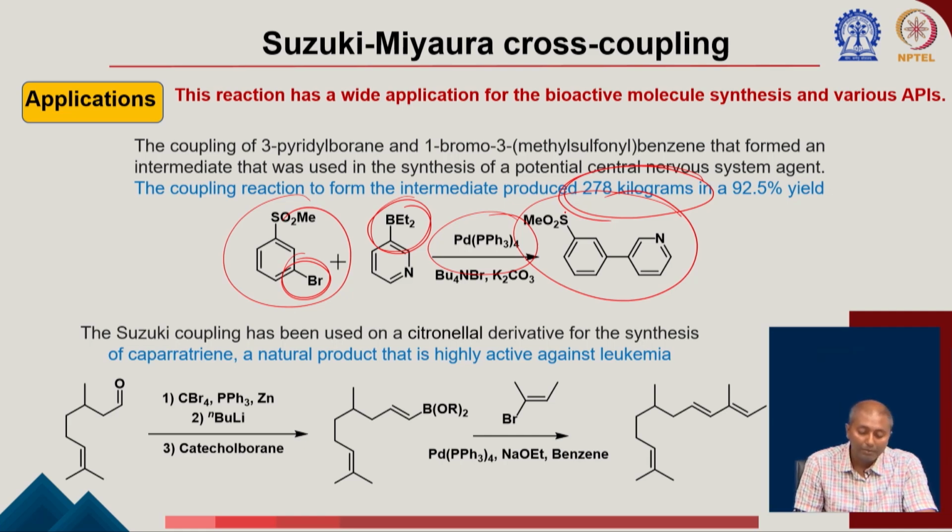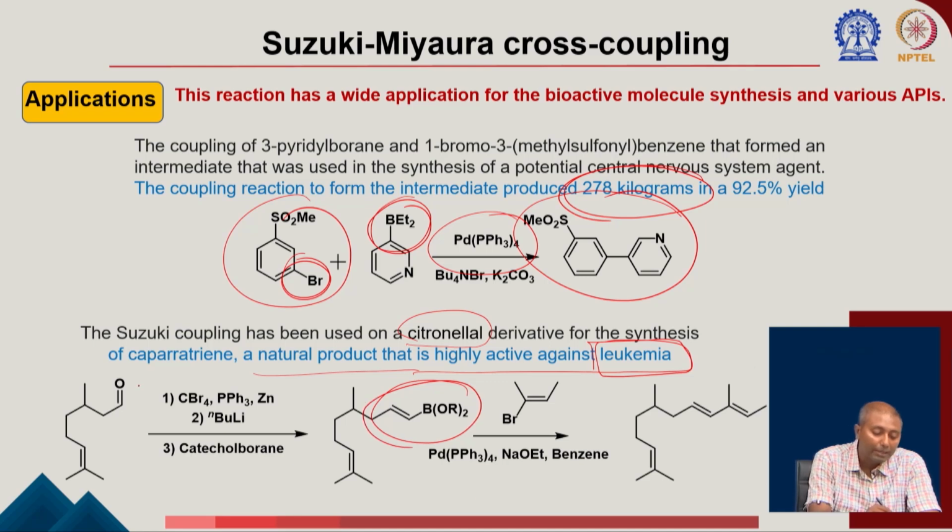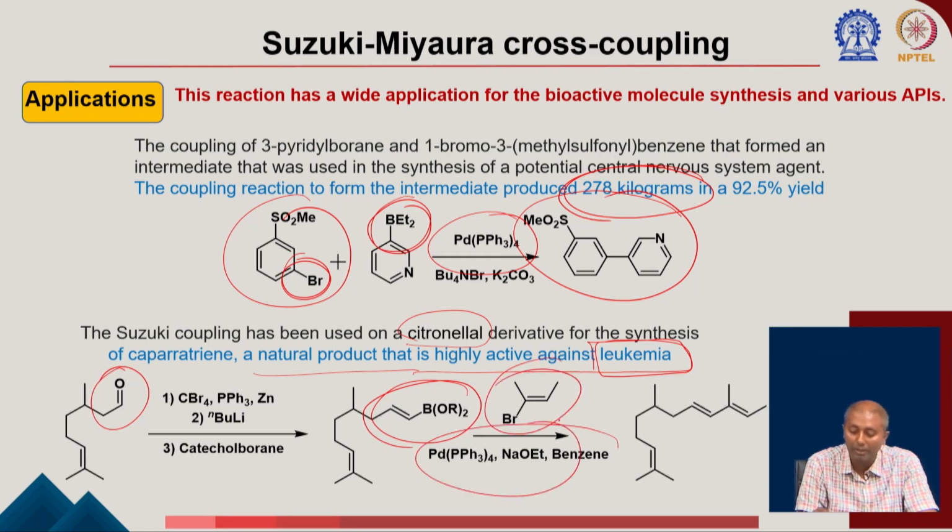Okay. There is another application here. The Suzuki coupling is also used for the citronellyl derivative synthesis. You can see here a natural product which is highly active against leukemia. So, for the synthesis of a very important compound, we also use a Suzuki coupling here, because once you have synthesized these vinyl boron compounds starting from the corresponding aldehyde, you can have this vinyl bromide take part in the Suzuki coupling to get the corresponding product.